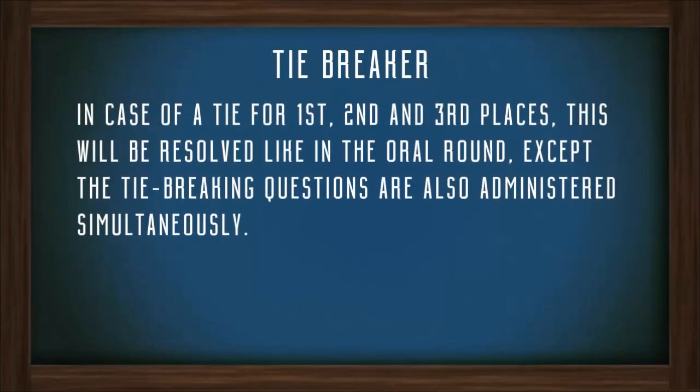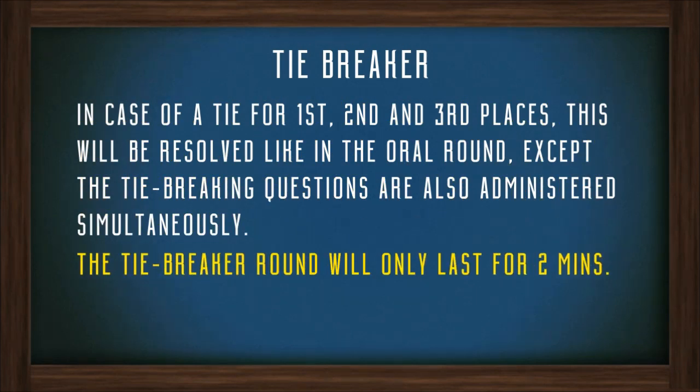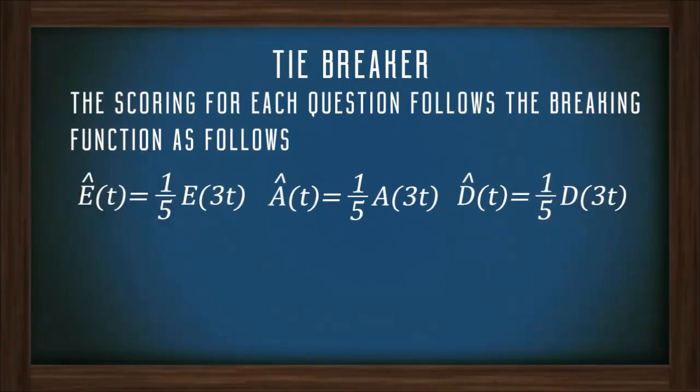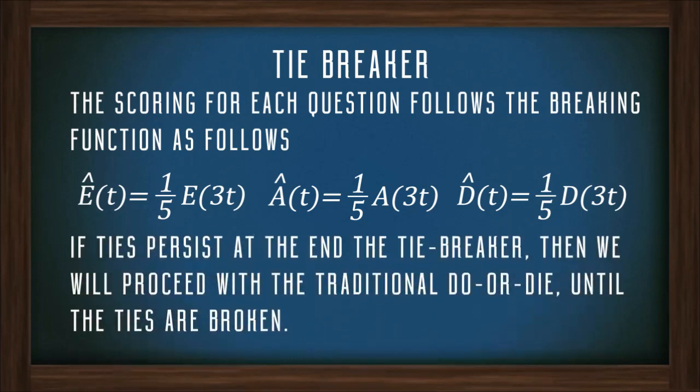In case of a tie for first, second, and third places, this will be resolved like in the oral round, except the tie-breaking questions are also administered simultaneously. The tiebreaker round will only last for 2 minutes. The scoring for each question follows the decay function as follows. If ties persist at the end of the tiebreaker, then we'll proceed with the traditional do-or-die until the ties are broken.